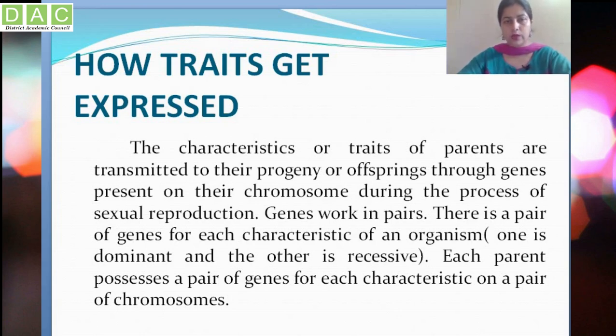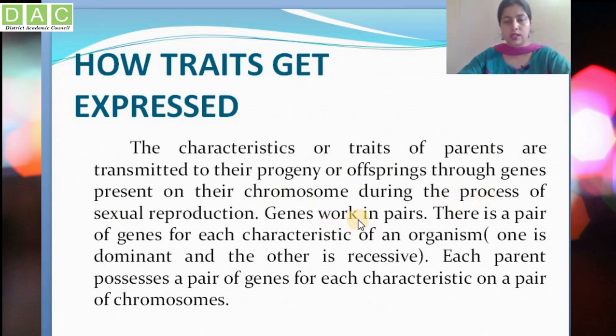Next we come to the topic of how traits are expressed, how these characters are expressed from generation to generation, from our parents to the offsprings. The characteristics or traits of parents are transmitted to their progeny or offsprings through genes present on their chromosomes during the process of sexual reproduction.